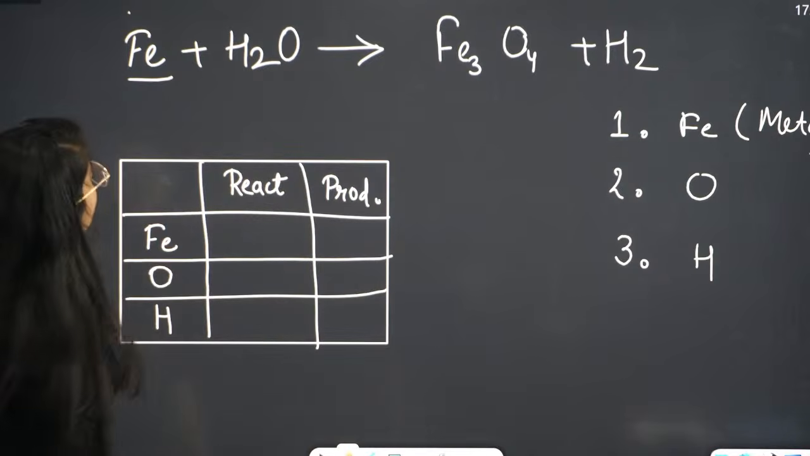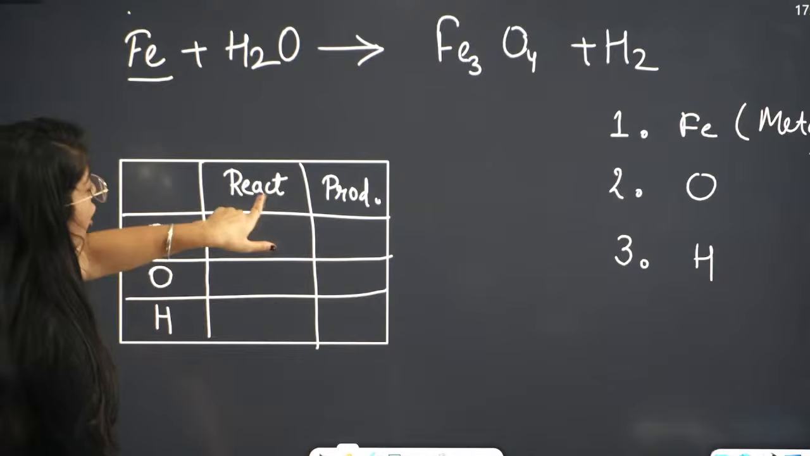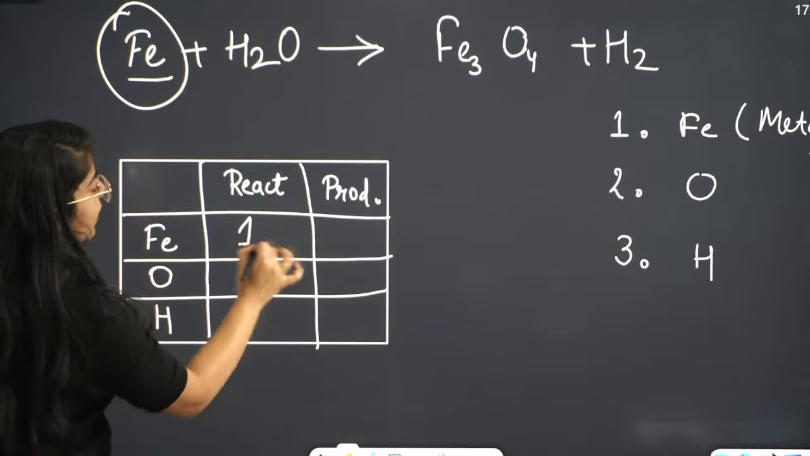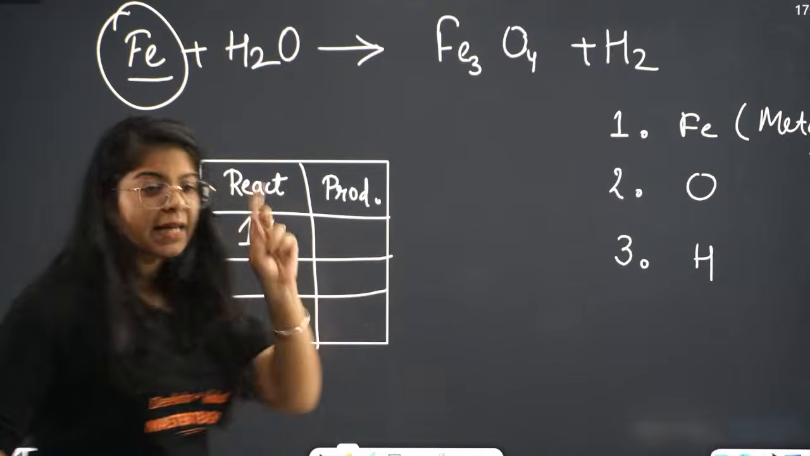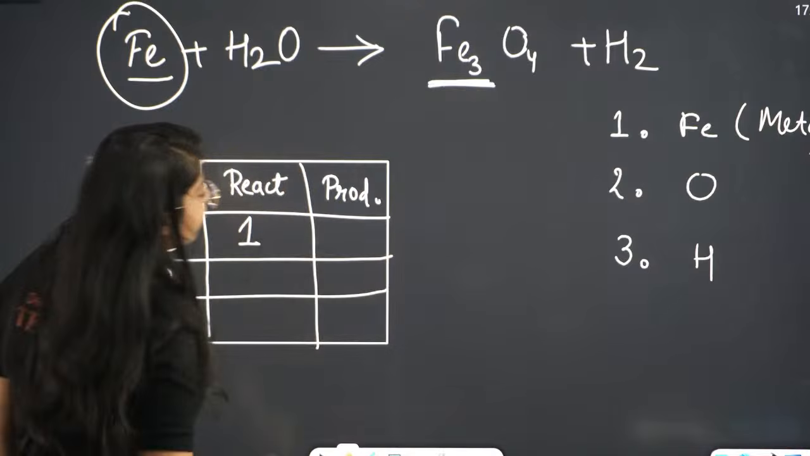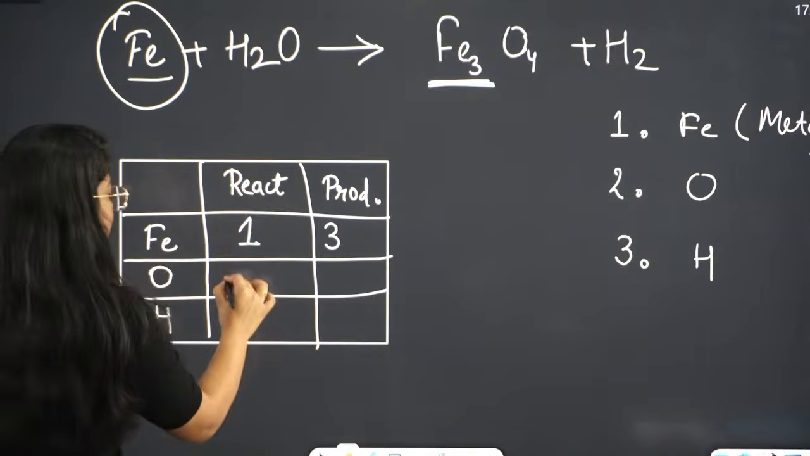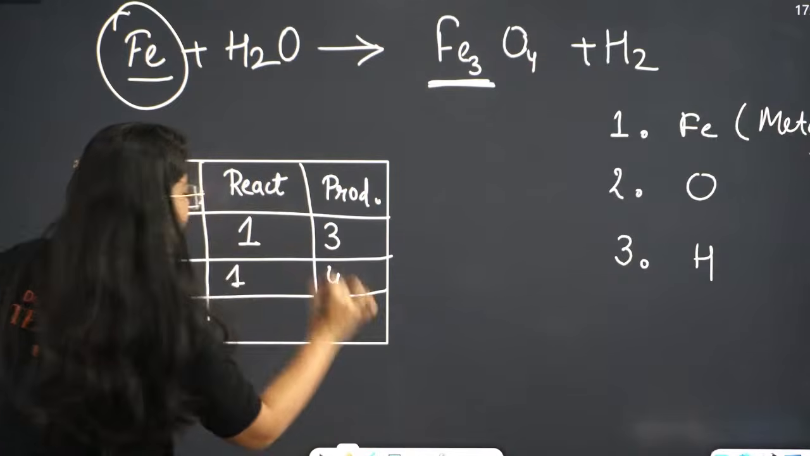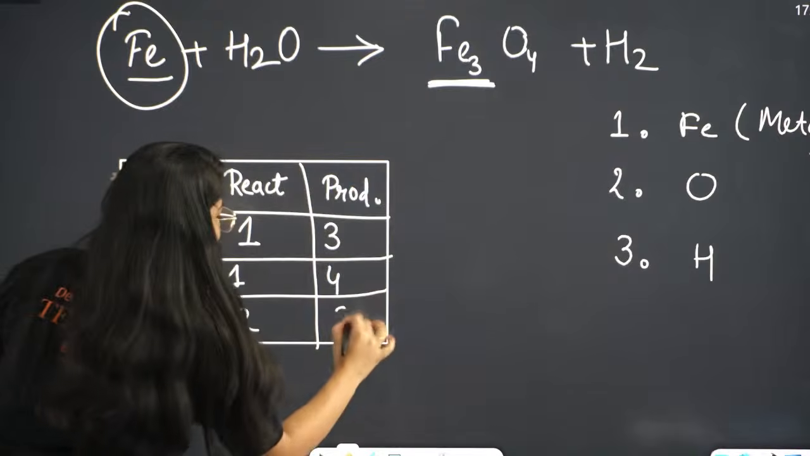What will I do? I will check the number of atoms of iron on both sides. On the reactant side, how many atoms of iron are there? Only one. So I will write 1 here. Make sure you make the table a little wider. Okay, I'll tell you why. Then in the product side I have 3 iron. Look carefully, I have 3 iron. And then oxygen, I have only 1 oxygen here and here we have 4 oxygens, so I will simply write 4 here. Then I have 2 hydrogen here and 2 hydrogen here. Okay, hydrogen is pretty much balanced.